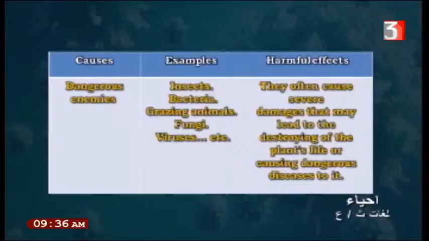What is the harmful effect? These insects, bacteria, grazing animals, fungi and viruses often cause severe damage. They may lead to destruction of the plant's life or cause a dangerous disease to it. Bacteria may damage the crop, and also fungi.